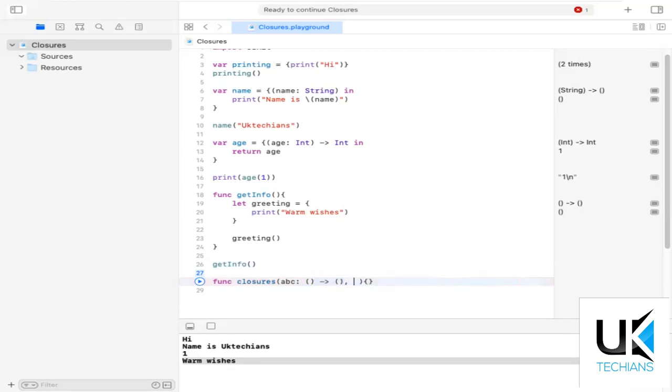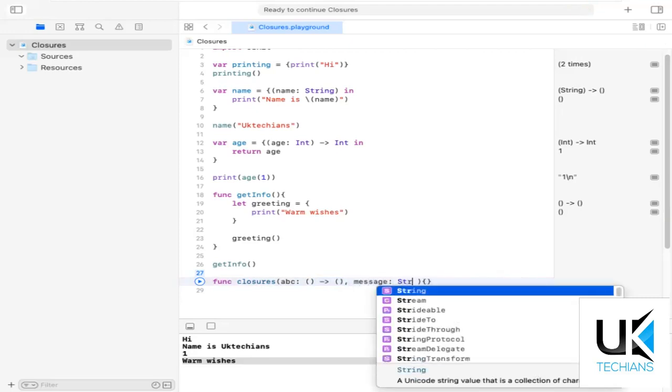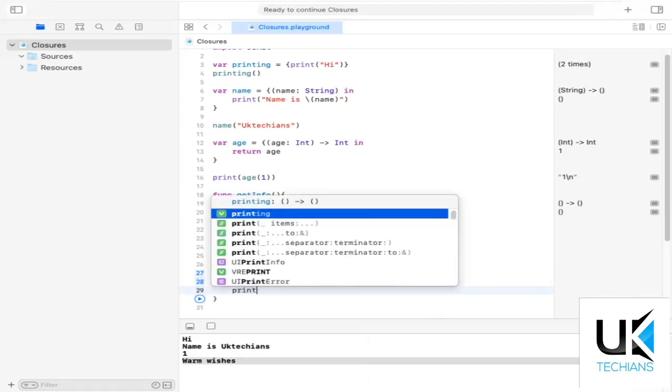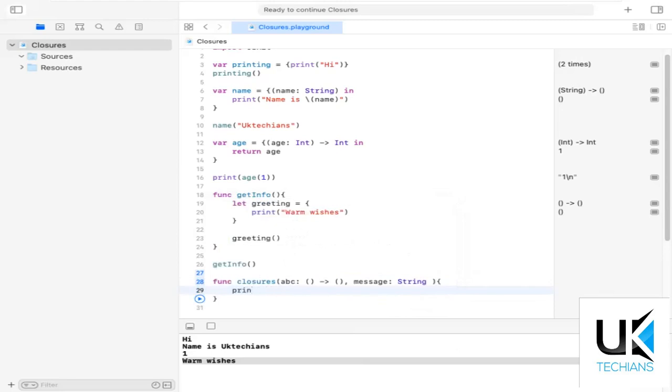Then I am creating here a message. The type will be string. And now let's see what I will do is print the message first. The message will be derived from this method.